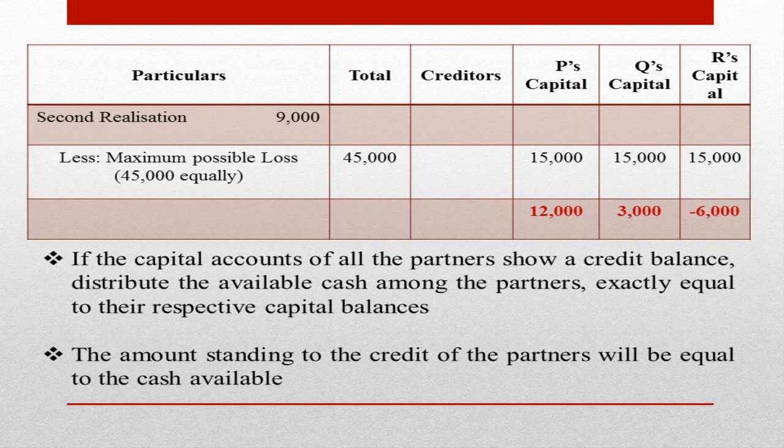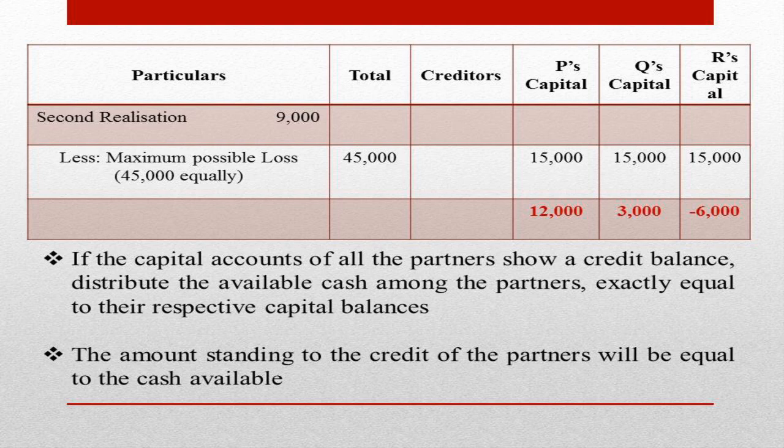This maximum possible loss is distributed to the partners in their profit sharing ratio. As the partners share profits and losses equally, the profit sharing ratio is 1:1:1. After distributing this maximum possible loss to the partners in their profit sharing ratio, the balance left in the capital accounts of the partners is rupees 12,000, 3,000 and 6,000. Please note that we have not distributed the second realization amounting to rupees 9,000.